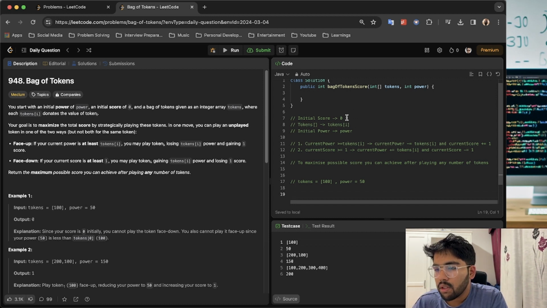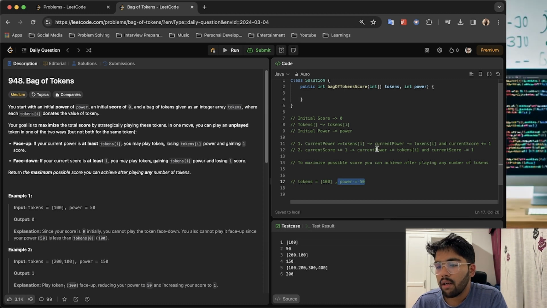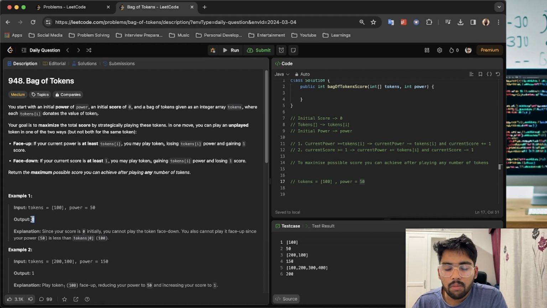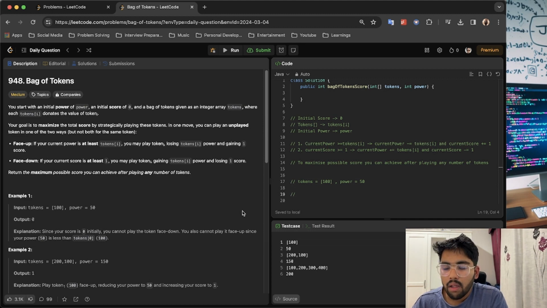Since the initial score is 0, we cannot perform the first operation, and the other operation also cannot be performed because power 50 is less than 100. So the maximum score will be 0. But in this case there was only one index. How do we think when there are more indices?